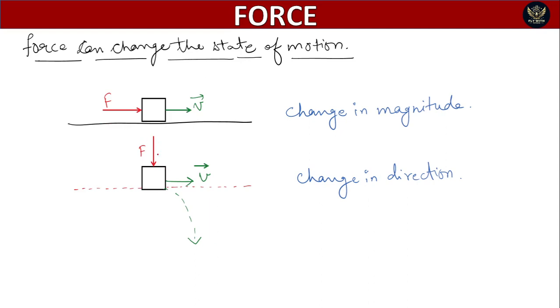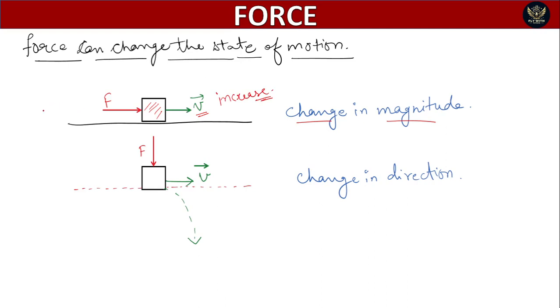If we apply the force in the horizontal direction, then there is a change in the magnitude of velocity. See, this is the object and the force is applied in that direction. The object is already moving with velocity v. When the force is applied, there is a change in velocity, and the velocity increases when the force is applied in the direction of velocity.